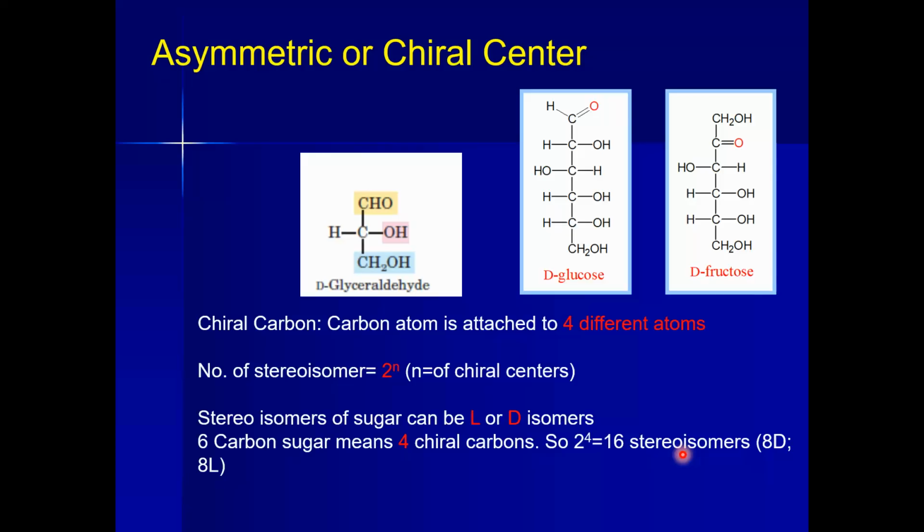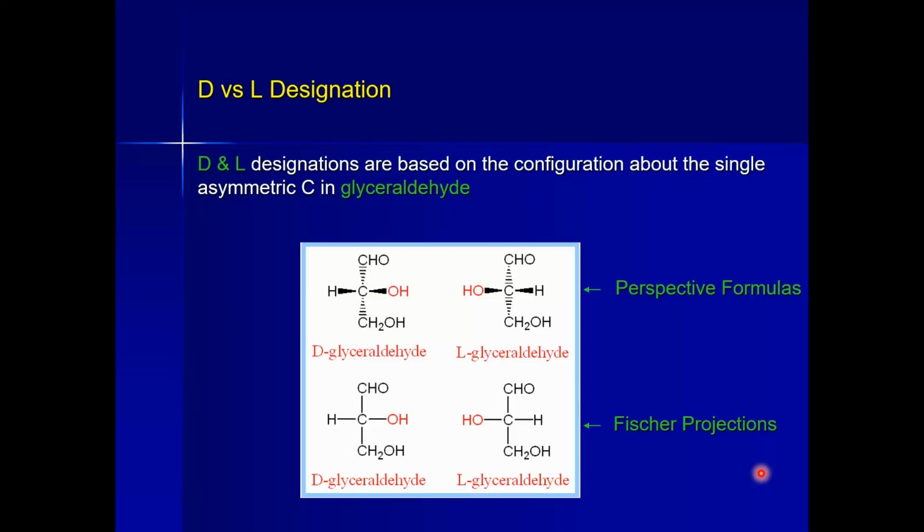Stereoisomerism is the arrangement of how the atoms in a molecule arrange themselves in space. So in the case of the 16 stereoisomers of glucose, it means 8 are D and 8 are L stereoisomers.